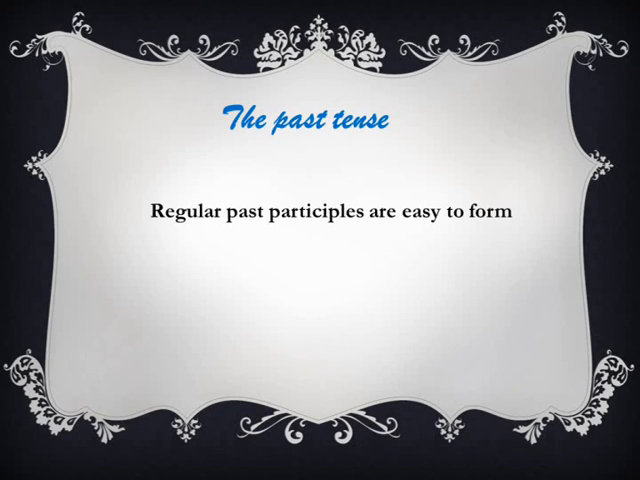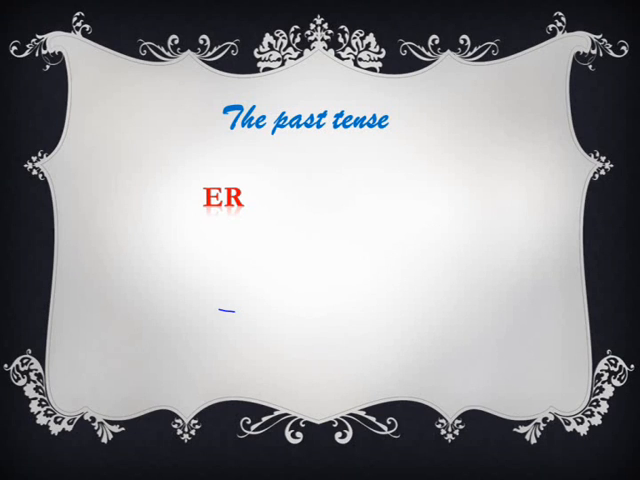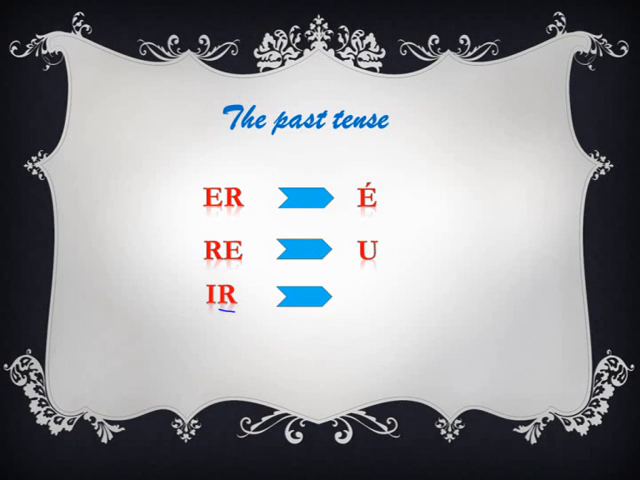Regular past participles are easy to form when you use avoir. If it's an ER verb, just put an E with an accent. If it's an RE verb, you just put a U. And if it's an IR verb, it just changes into an I.